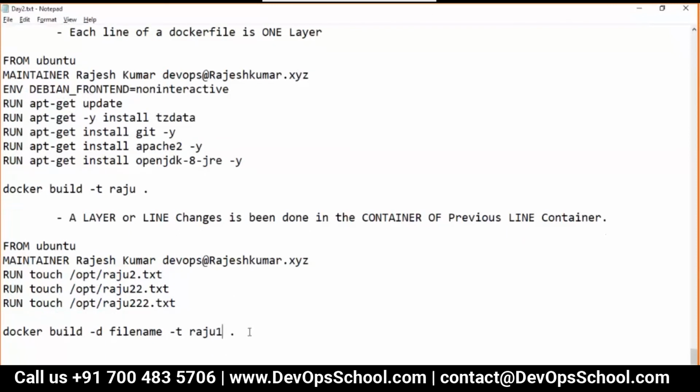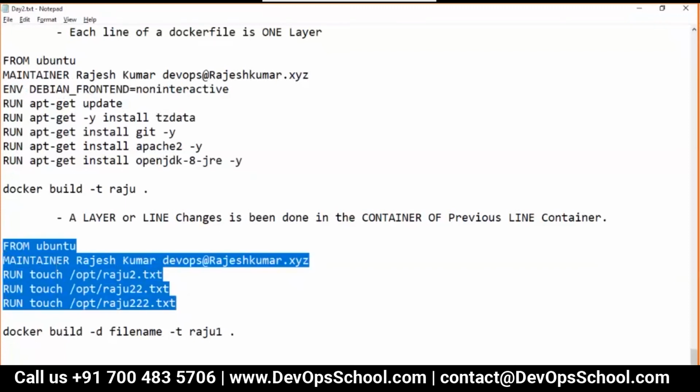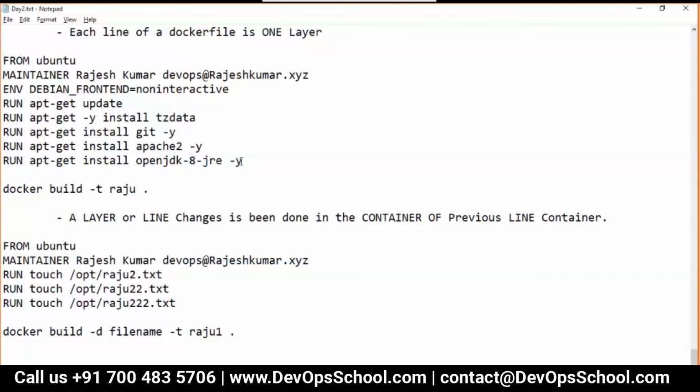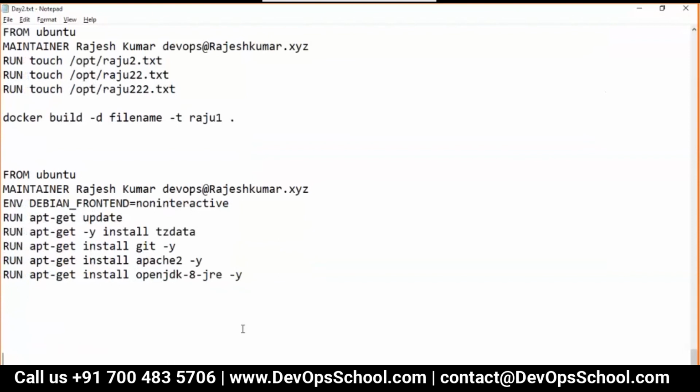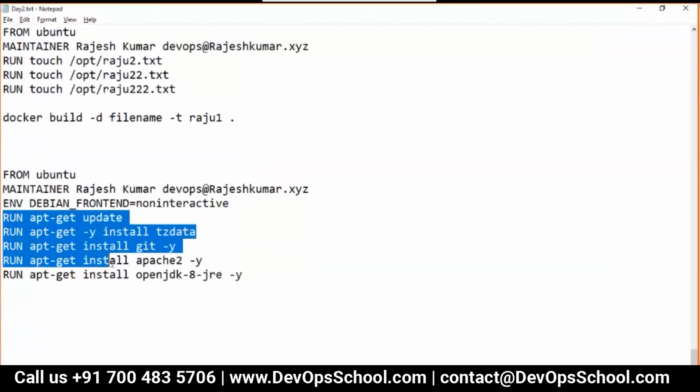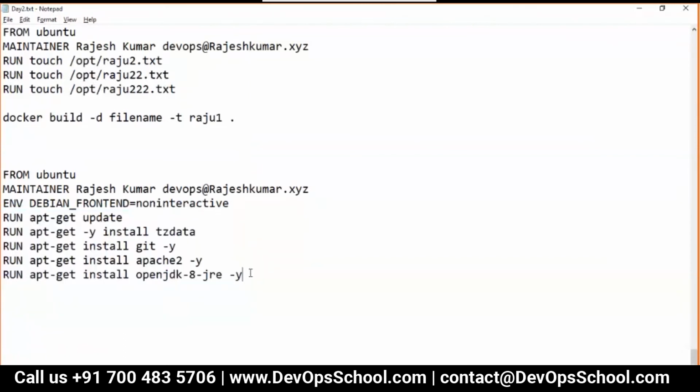Guys, are you there? Okay, yeah. Great. So now guys, this is the thing. Now what I will do is make a little bit of changes to this image. I want to do something different. So these are the things I'm doing anyway, but I want to do something different. Let's say I want to set an environment variable inside a container. Which one? I want to set Java home.